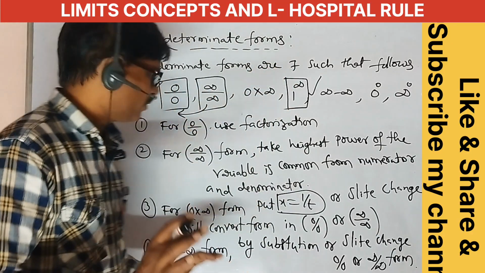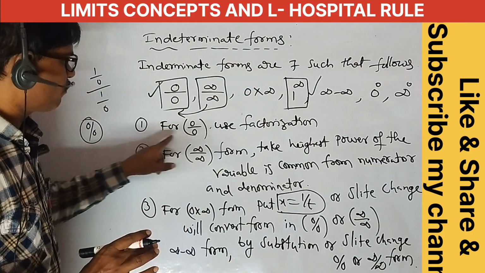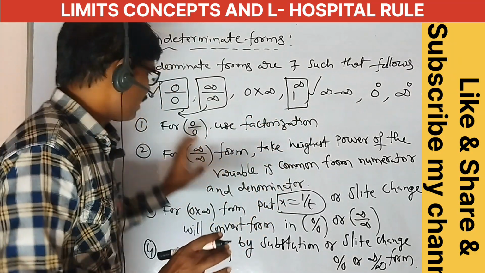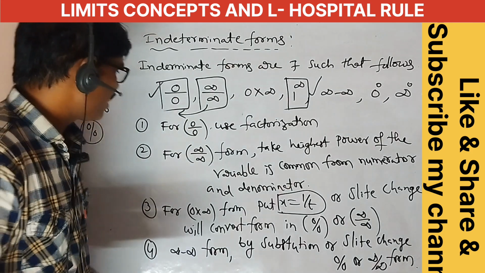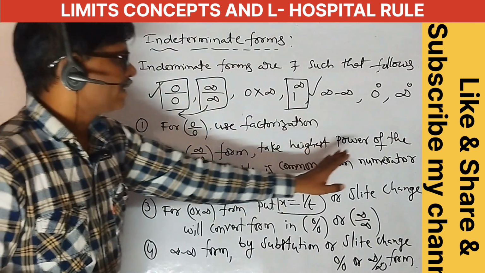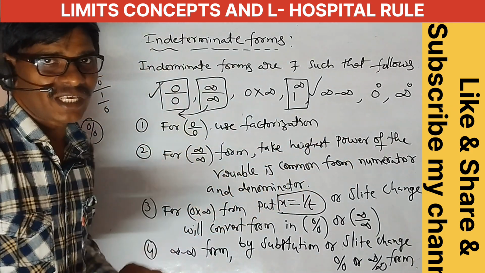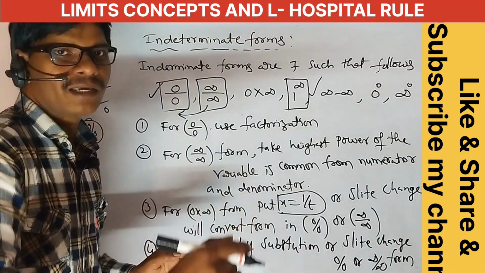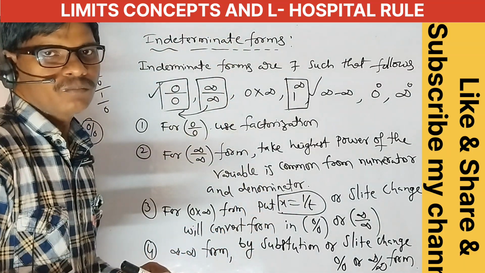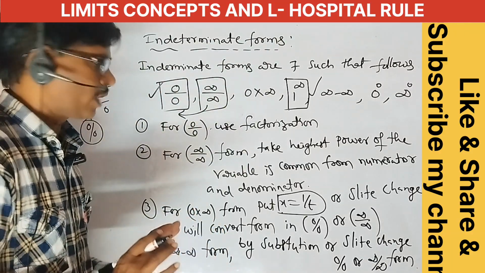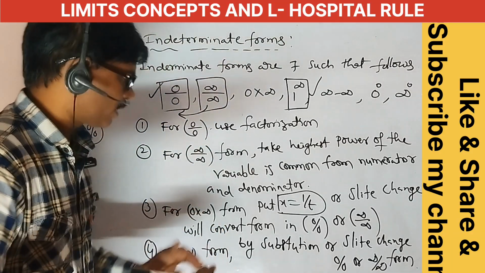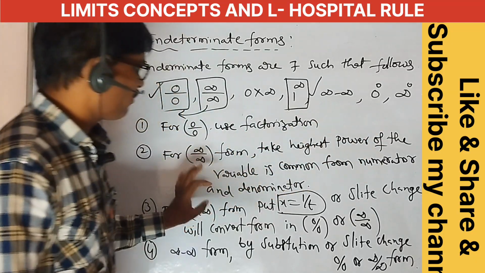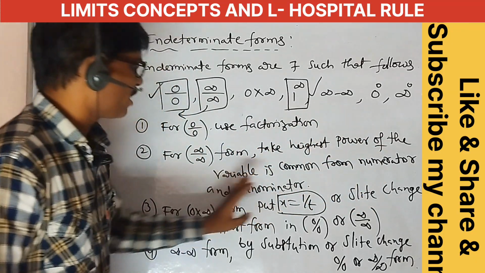Okay, listen all of you. Here the first one: for 0 by 0, use factorization. Whatever limits are given, this is the 0 by 0 form, factorization method. The second one: for infinity by infinity, take the highest power as common, and the remaining 1 by x is equal to 0. 1 by x means equal to 0, right? Problems are like that only. Here 1 by x, or the highest power, is the common variable taken from the numerator and denominator.